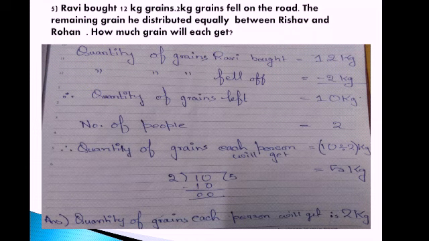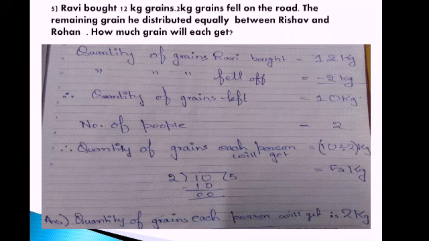Look, in the case of grain, when you are writing the statement, there are certain keywords that you have to remember. If you can count the thing, we write numbers, like number of pencils, number of apples. Since we cannot count the grains, we will write quantity. Like when we are doing word problems on money, we use amount. Similarly, things which we cannot count, like grains, it is quite impossible to count each and every grain. So we will write quantity.